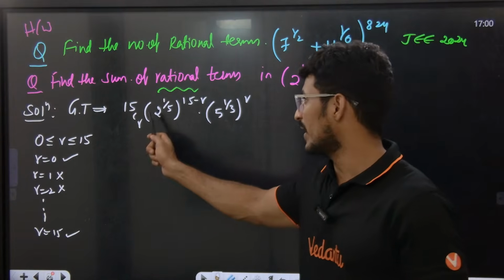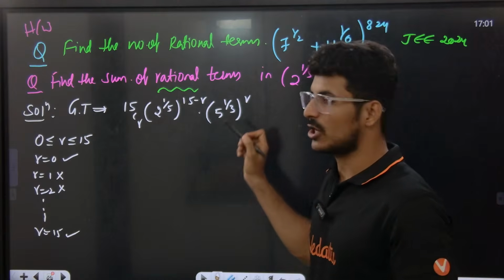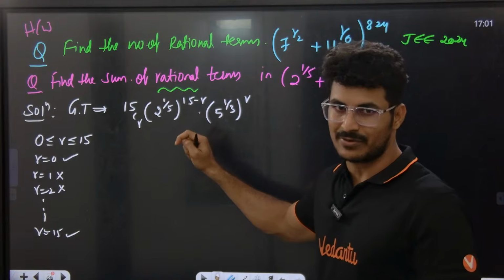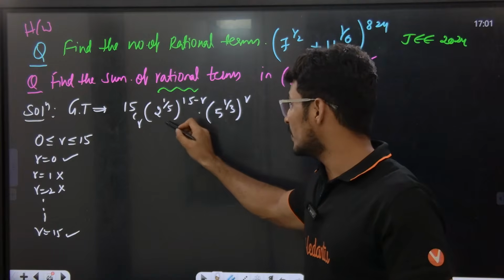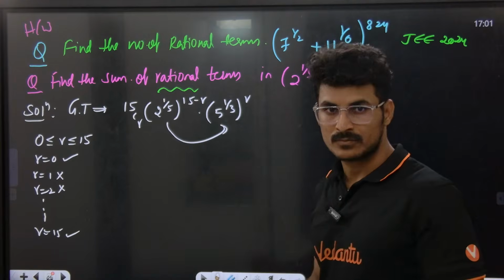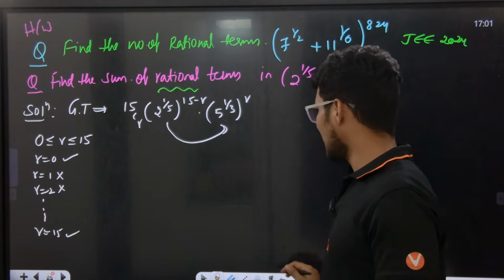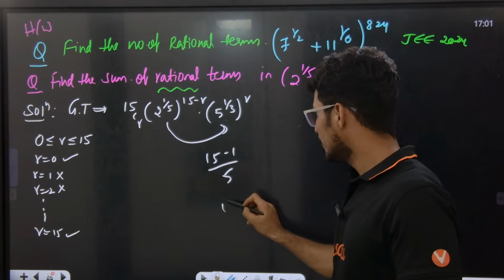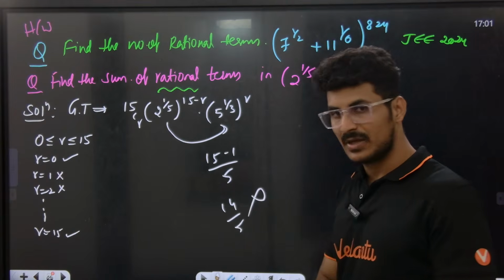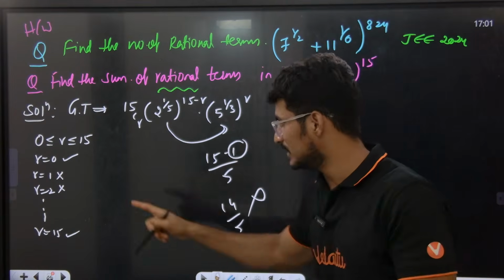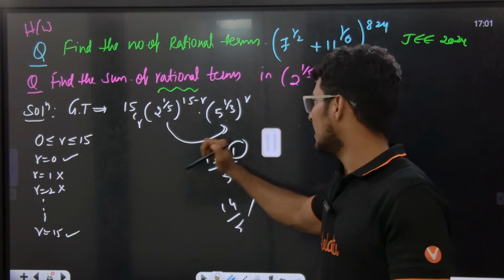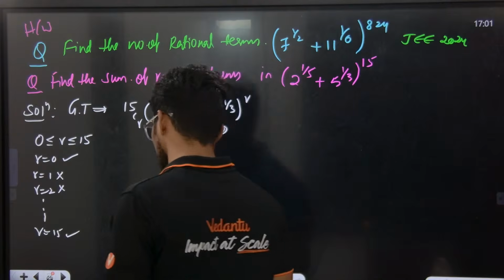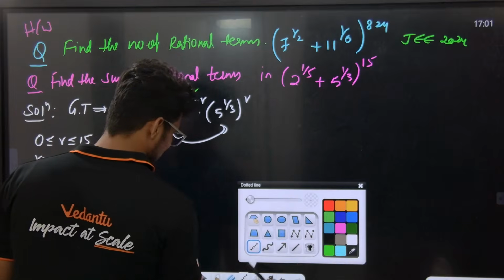Check it. Take r value 5: 5 is not divisible by 3. Take r value 7: 15 minus 7 is 8, and 8 is not divisible by 5. It should be divisible by both here and here. Are you getting the point? I am taking r value 1. R value 1 means 15 minus 1 by 5, and 14 is not divisible by 5. That's why r value 1 should not be taken, it is rejected. Understood? Checking individually like this, only r values 0 and 15 are satisfying.